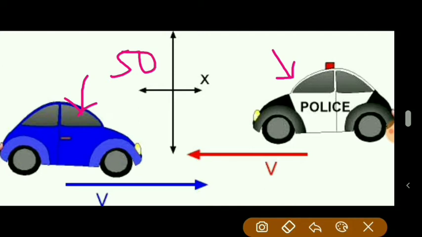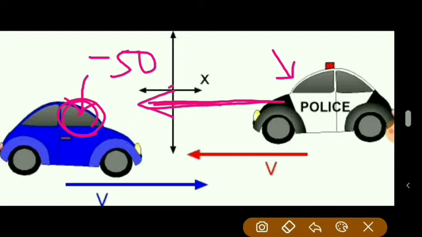But here for this person sitting in the blue color car, this black and white color car tends to move in the negative x direction, and hence the velocity will be 50, but it will be minus 50 because it is moving towards negative x direction. So I hope you understood the concept of relative velocity. From where the observation is made, that is very important.